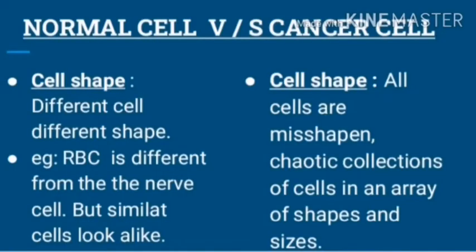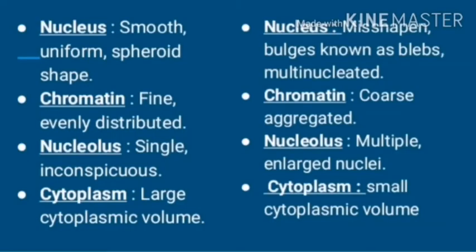The difference between normal cell and cancer cell based on cell shape is, normal cells have different shapes for different cells, but these will be of the same function or same target. For example, all RBCs will have biconcave shape, but when compared to nerve cells, it is different because nerve cells will be elongated and RBCs will be biconcave in shape. Whereas in cancer cells, all cell shapes are irregular and misshapen, and they cannot have a regular or precise shape or size.